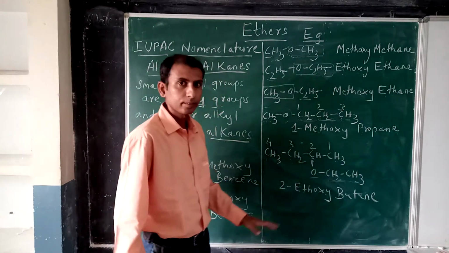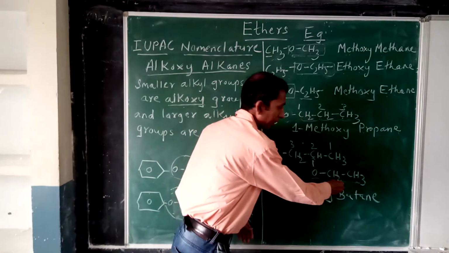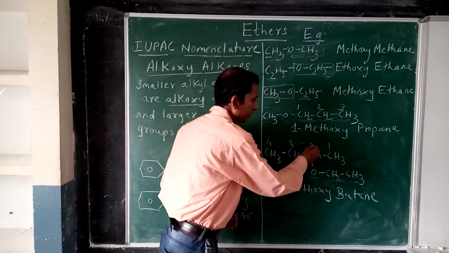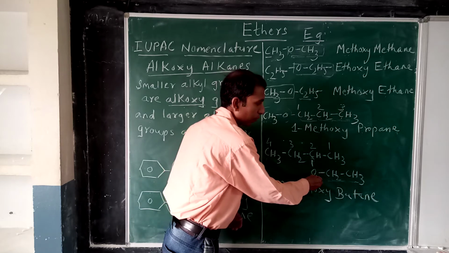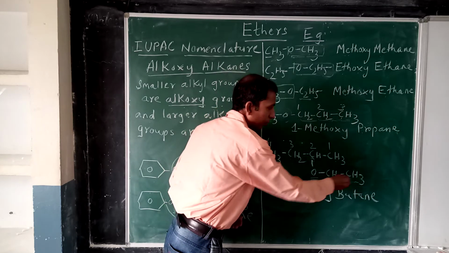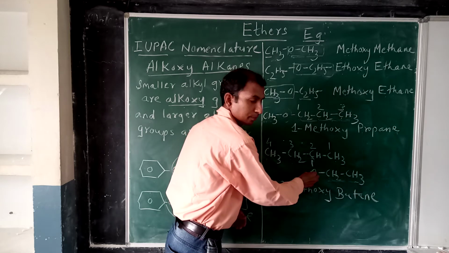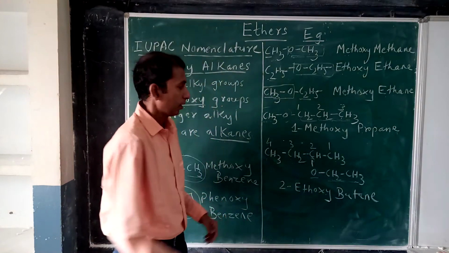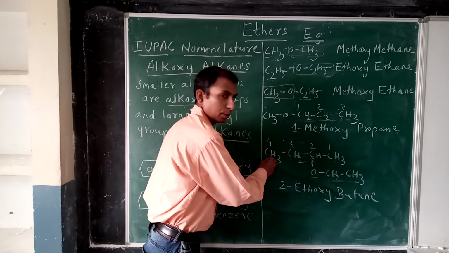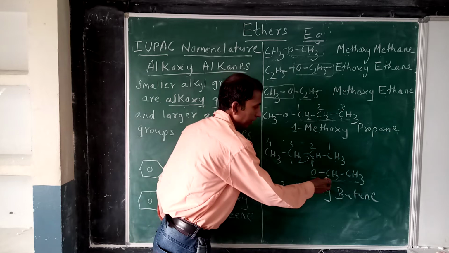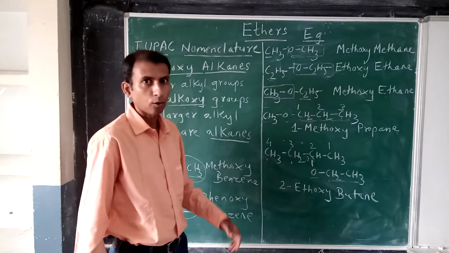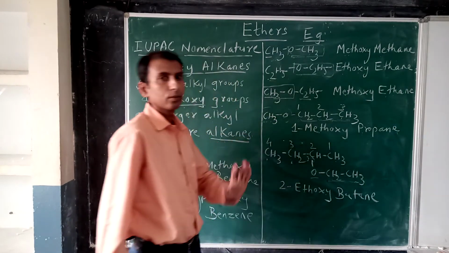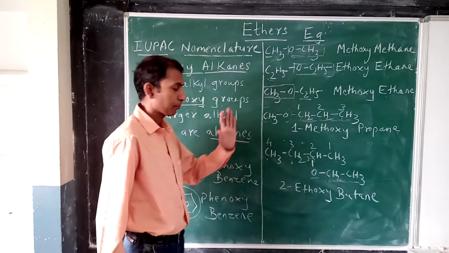Next example here, smaller alkyl group ethyl, larger alkyl group butyl. Numbering from this side because this group now becomes the alkoxy group, which is ethoxy group. Second position ethoxy group. So we write 2-ethoxybutane. We can't start numbering from the other side because 1, 2, 3, the ethoxy group will get third position, which is wrong. So according to the rule we have to give naming in this way.